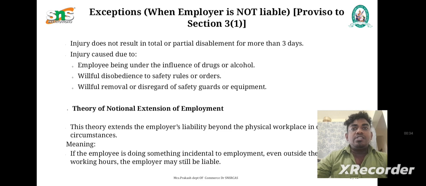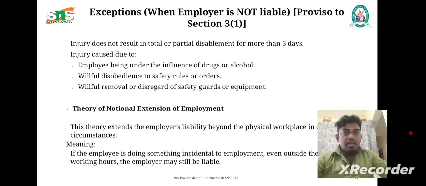Accidents or injuries under the influence of alcohol and drugs. So, the injury does not result in total or partial disablement for more than 3 days, or the injury is caused due to the employee being under the influence of drugs or alcohol. Willful disobedience of safety rules or orders. Willful removal or disregard of safety guards or equipment.